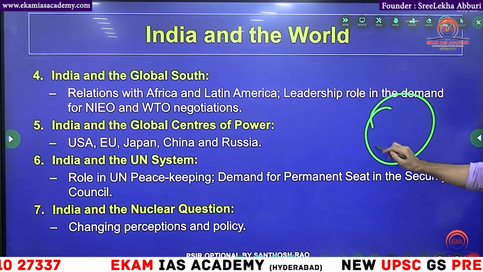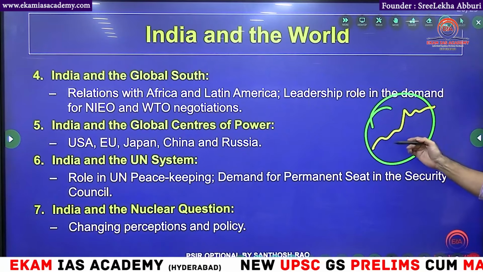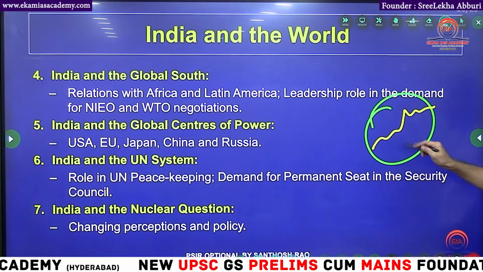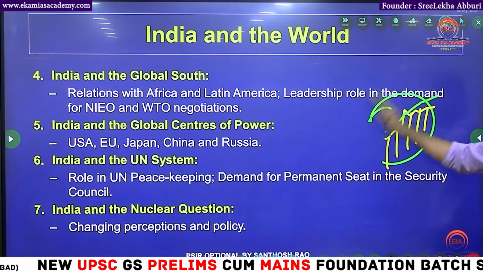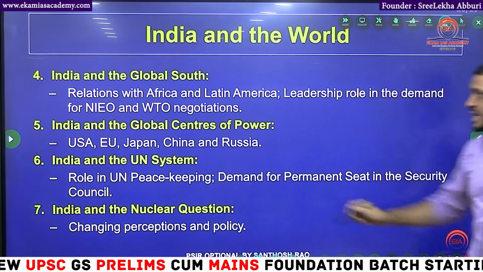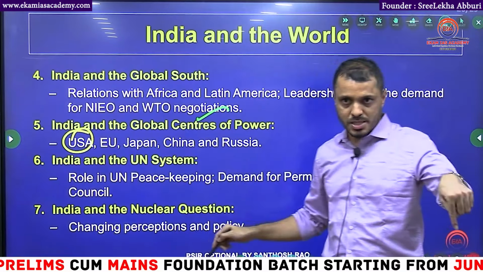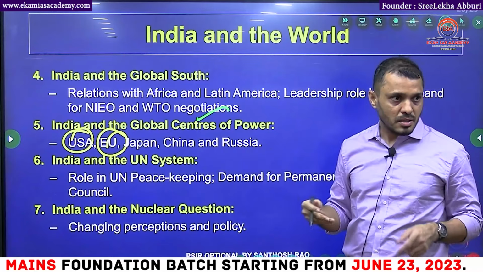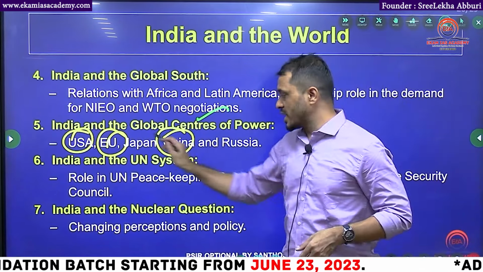Next, India and the Global South. What is the Global South? If you draw North and South countries, the majority of the South countries are underdeveloped or developing countries, whereas the North has the developed countries. So, India is advocating for the benefits of the Global South. That we will discuss here. Then India and global centers of power: India, USA, our Prime Minister visiting USA, EU after Brexit, how our relations are, India's relation with the UK and with the European Union, and India, China, India, Japan.